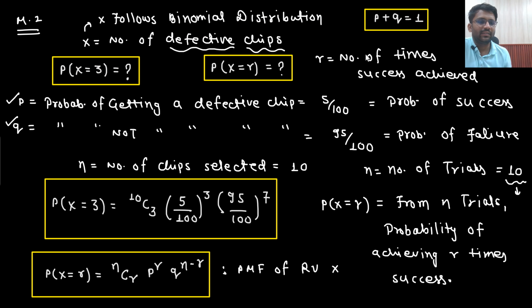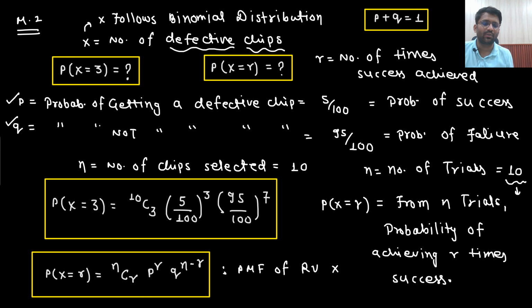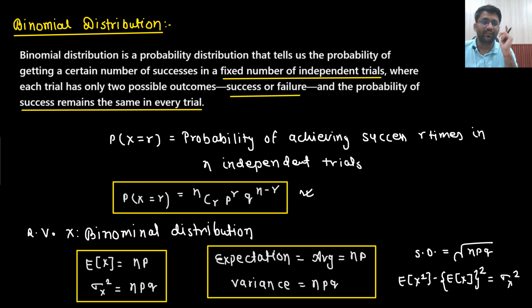All this process I did just to let you know the meaning of the binomial distribution. That x is a random variable which might be following the binomial distribution. The condition would be that the number of trials should be finite and independent. There should be only two chances, probability of success and probability of failure. The probability of success in all the trials should be the same and they should be independent of each other. Probability of success plus probability of failure would be equal to 1. These are all the conditions. Who would check all these conditions in the examination hall? That's why we will solve the question in this manner. But in the examination hall, if they say that your random variable x is following the binomial distribution, then you let us know what will be your average and what will be your variance.